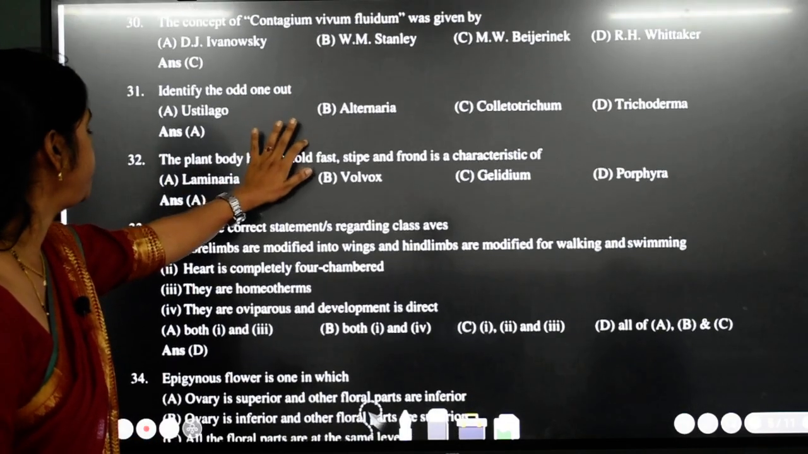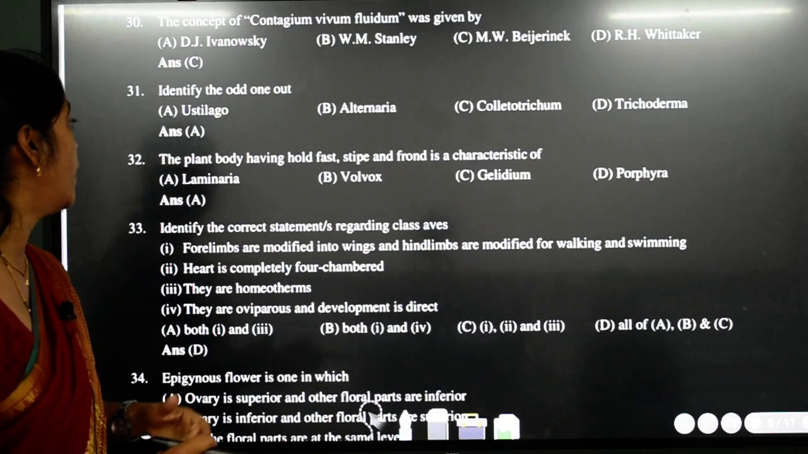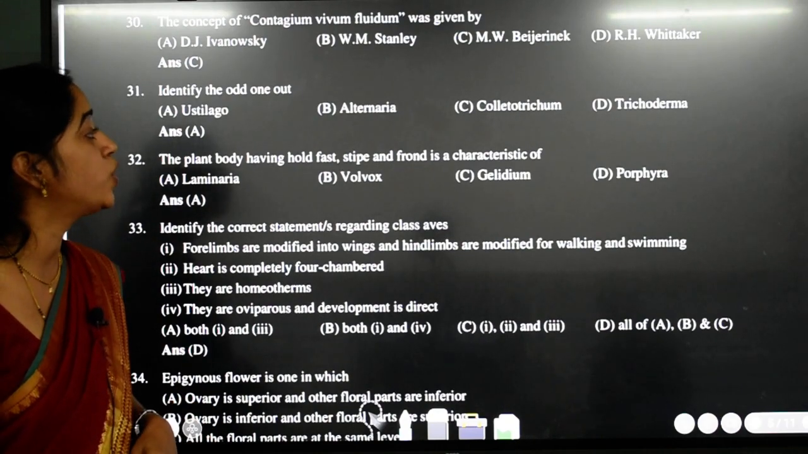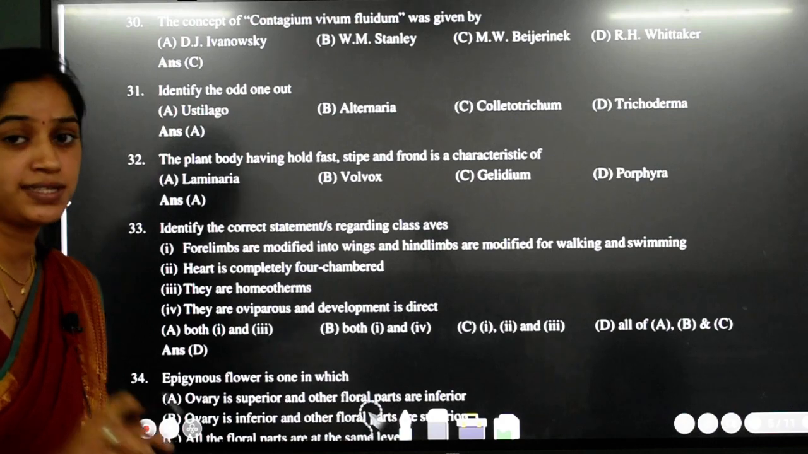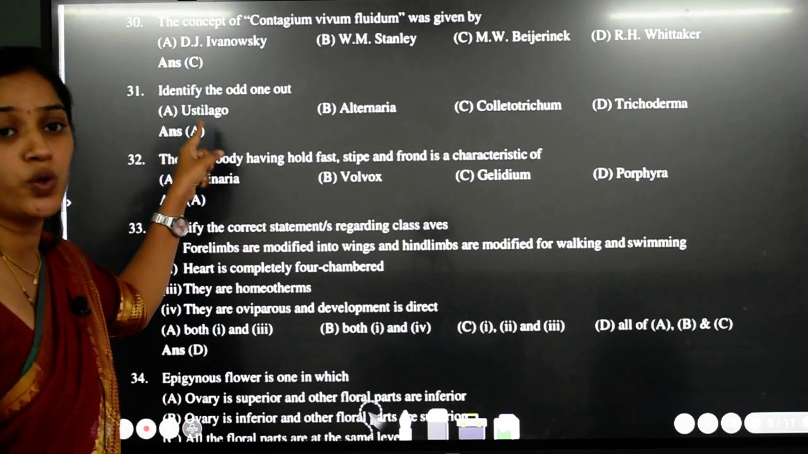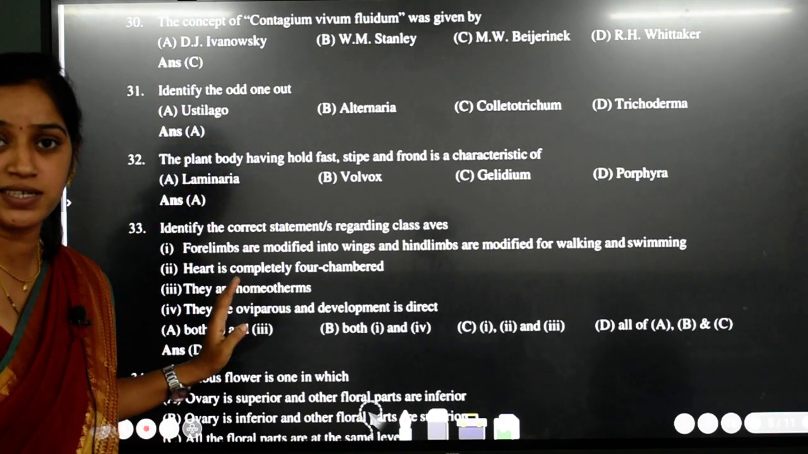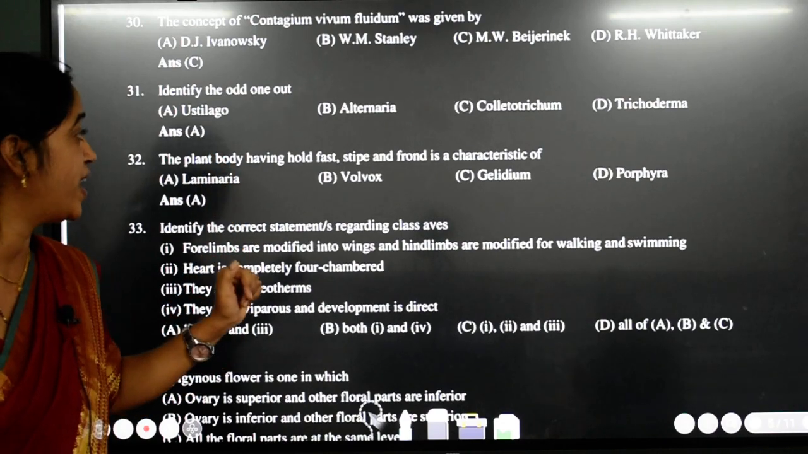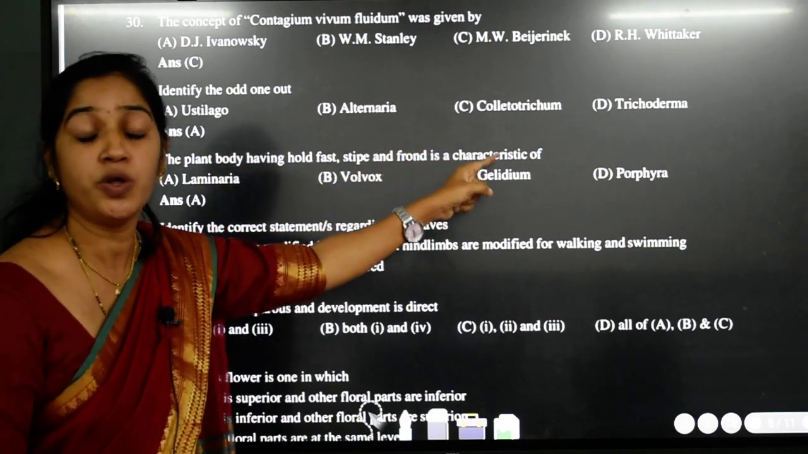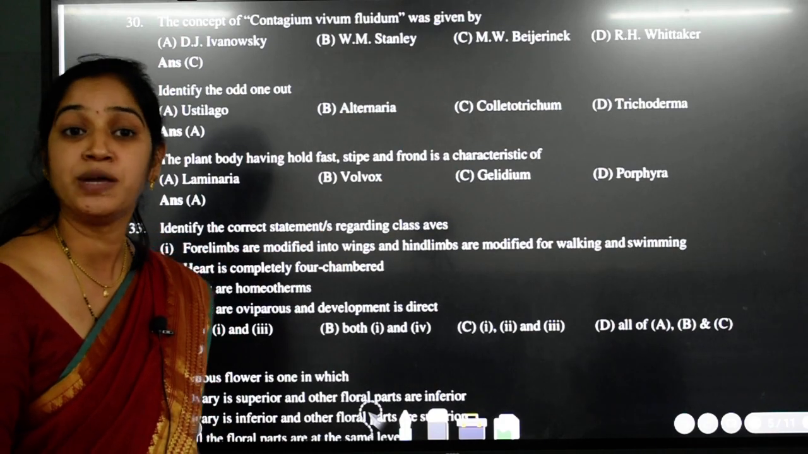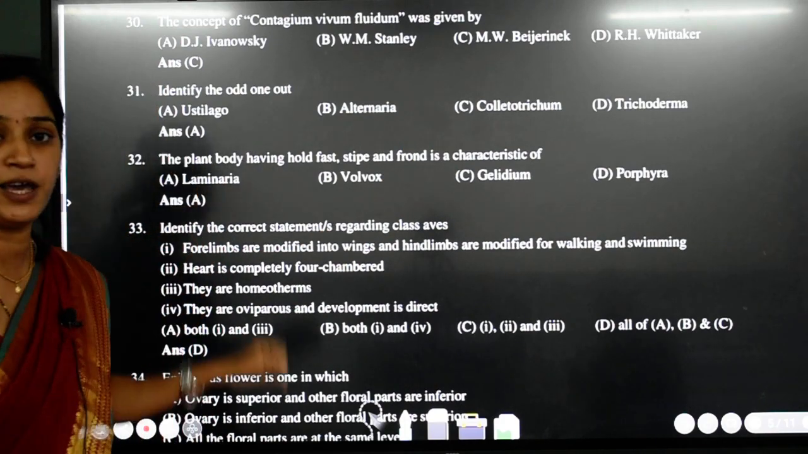31st question. Identify the odd one out. Ustilago, Alternaria, Colletotrichum and Trichoderma. See students, Ustilago is an example of Basidiomycetes. It is a classification of fungus, whereas all these three belong to Deuteromycetes, which we call imperfect fungi. So the answer is A.